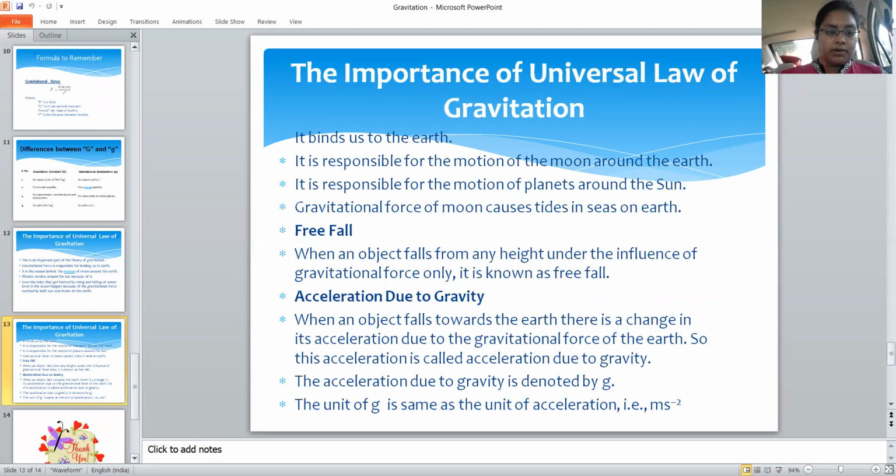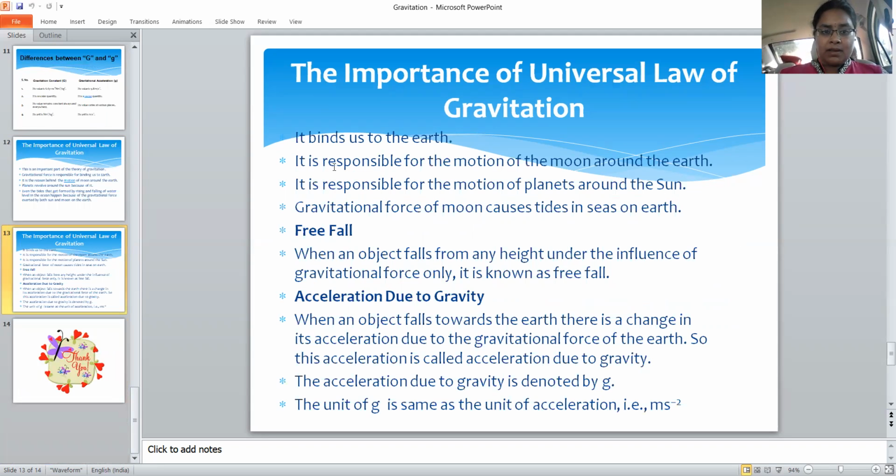Next, some important points. Planets around the sun and tides, okay. When an object falls from any height, it is under the influence of gravitational force only. When we throw any object towards the sky, it comes back to the ground. Why? Because of acceleration due to gravity. It is denoted by small g, and acceleration due to gravity has the unit meter per second square.